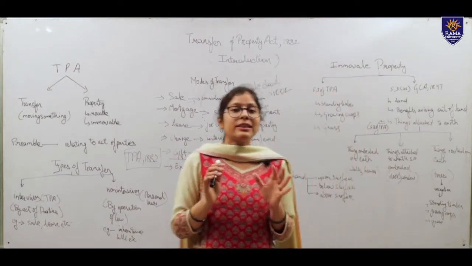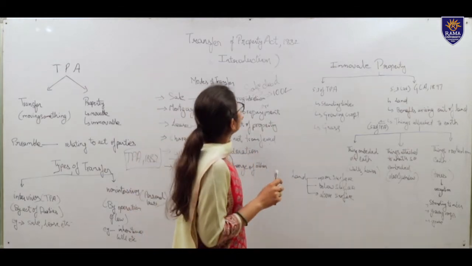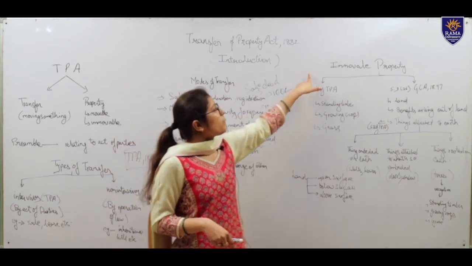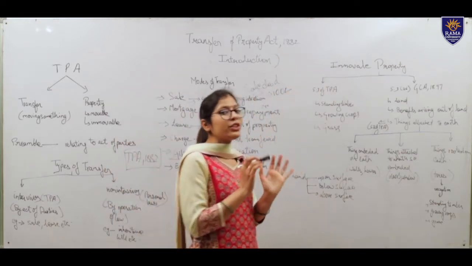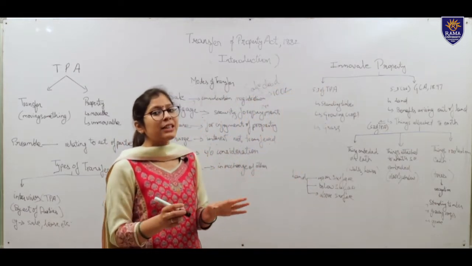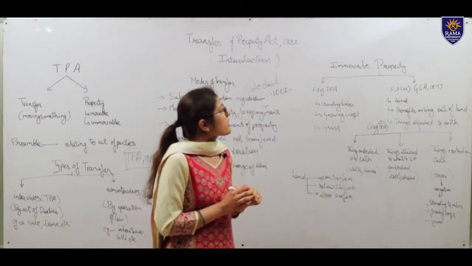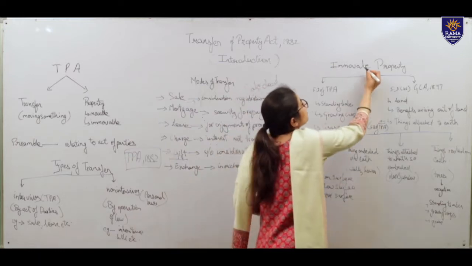Then the important thing which is required for transfer of property is the definition part. So when we come to the definition part, section 3 of the Transfer of Property Act talks about the definitions. The first one we are going to discuss here is the definition of immovable property.